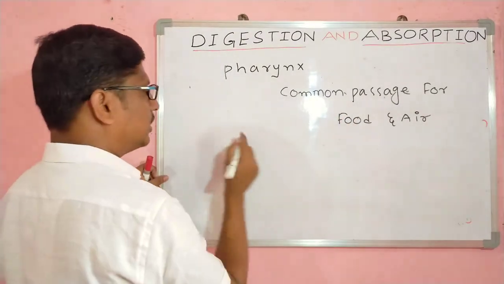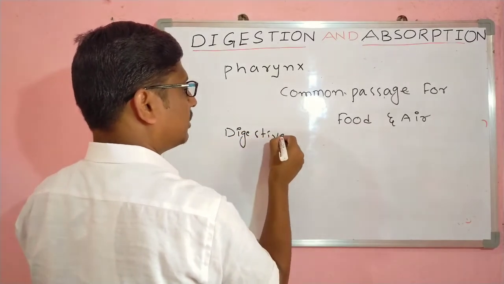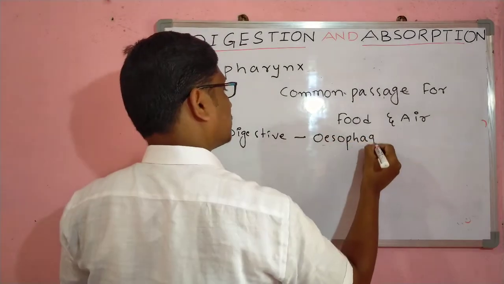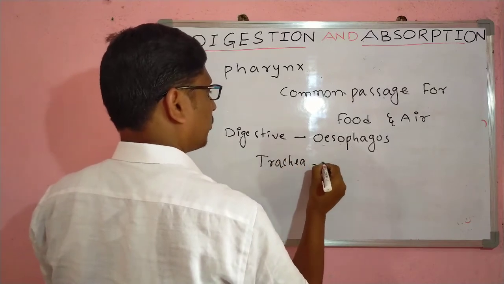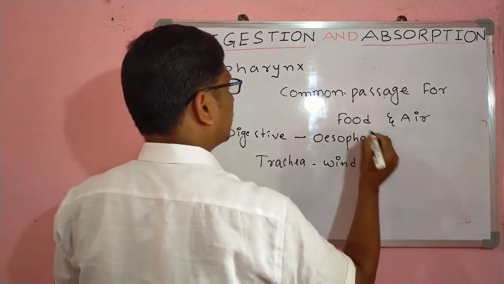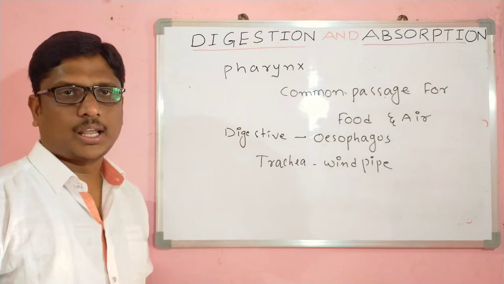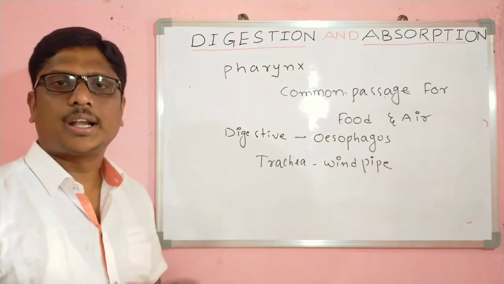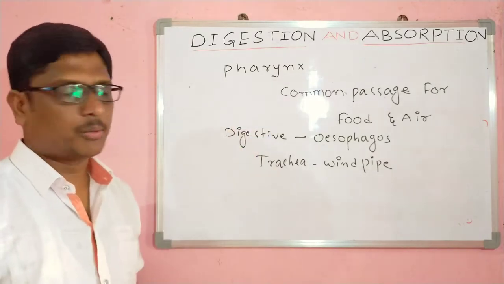In the pharynx, the digestive tract, esophagus, and the trachea open. Trachea means windpipe. These two open into the pharynx region. So that is the reason it is called the common passage for the food and air. Sometimes we are breathing with the nose, and इसके साथ sometimes we are breathing with the mouth also. That is why pharynx is a common passage.